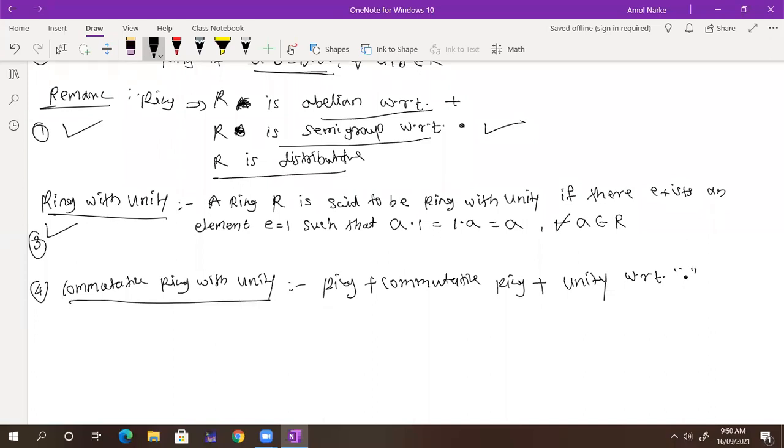Okay, this is what the commutative ring with unity is. Now let's see some examples. Example number 1.